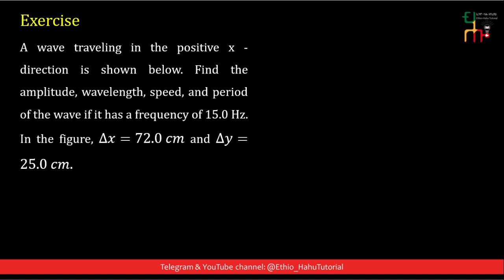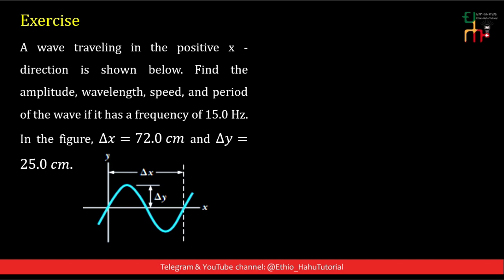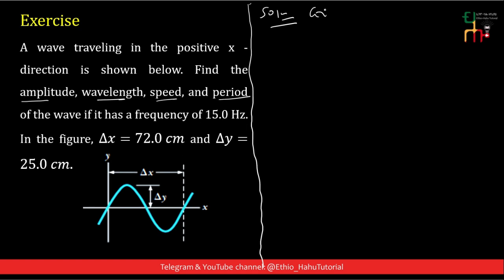The next exercise: a wave traveling in the positive x direction is shown below. Find the amplitude, wavelength, speed, and period of the wave if it has a frequency of 15 Hz. In the figure, delta x is equal to 72 centimeter and delta y is equal to 25 centimeter. We need to find the amplitude, wavelength, wave speed, and period, given that frequency is equal to 15 Hz.